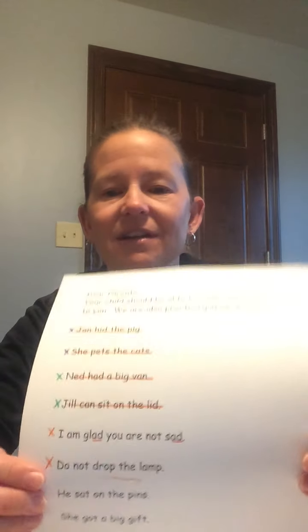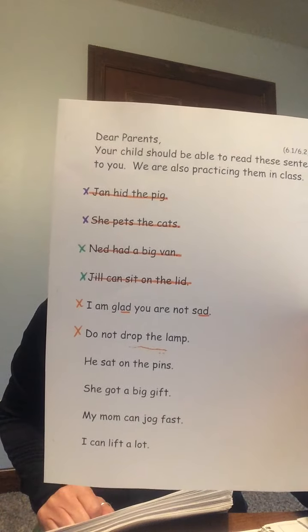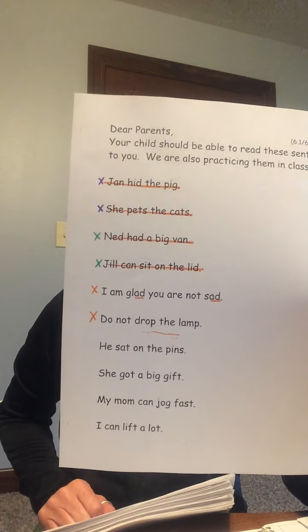Okay, the next thing that I want you to do is to read 2 more sentences on your paper. And I've already got these marked because I actually had the video made yesterday, but then it had to be erased again. Anyway, it's a long story. So everything's already marked here. These 2 orange sentences, the one that begins with I and the one that begins with do. I want you to read those. While you're reading them, push pause. And when you are finished reading them, push play again and we'll read them together.